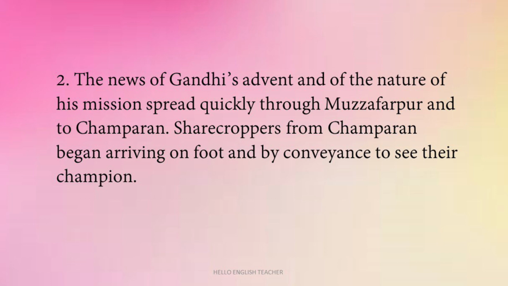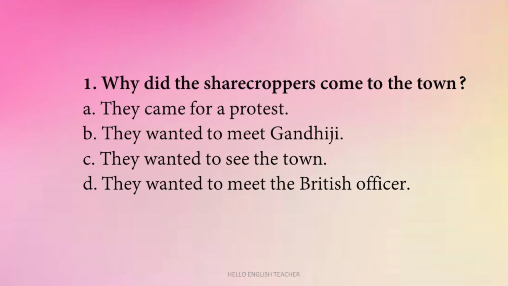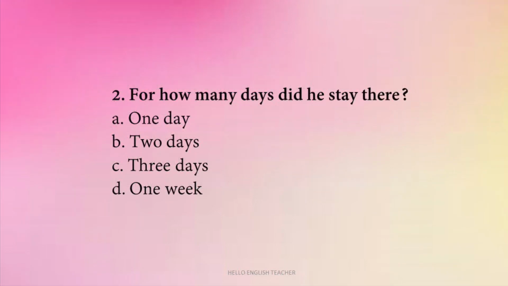Sharecroppers from Champaran began arriving on foot and by conveyance to see their champion. So here are the questions. Why did the sharecroppers come to the town? They came for a protest. They wanted to meet Gandhiji. They wanted to see the town. They wanted to meet the British officer. So the answer is B. They wanted to meet Gandhiji.